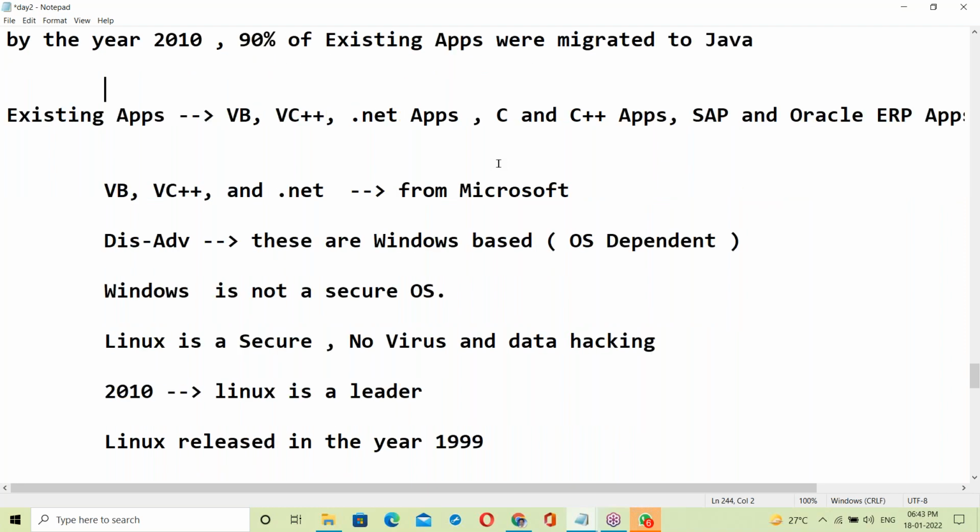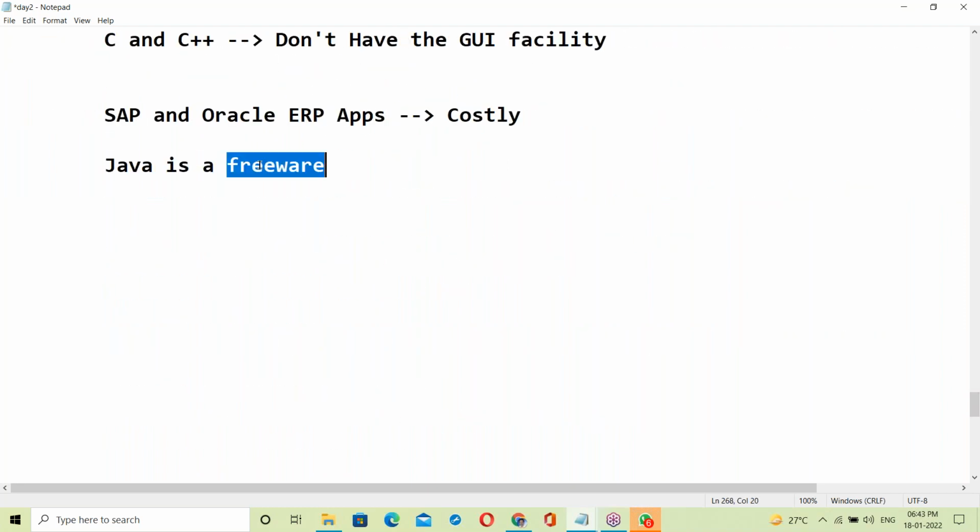Freeware and open source, I'll tell you, both are not the same. First one, freeware. Second one, open source. Freeware is different, open source is different.